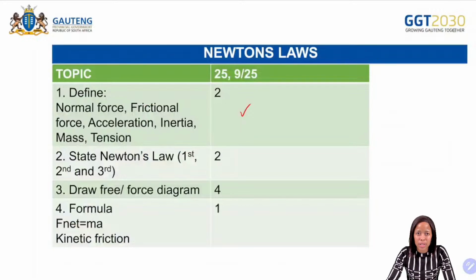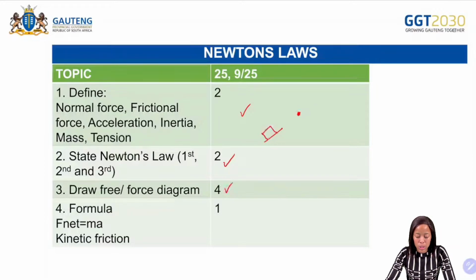Then number 2, make sure that you know at least how to state the laws. So we have Newton's first law, second law, and Newton's third law. So again, that will be what? Another 2 marks there. Then next, you need to know how to differentiate and draw a free body diagram and a force diagram. So remember, with a force diagram, you are going to represent your object using a box, and with the free body diagram, you are going to represent the object using what? Using a dot. So if you are able to draw the free body diagram or the force diagram, you can have a minimum of 3 or 4 marks there.